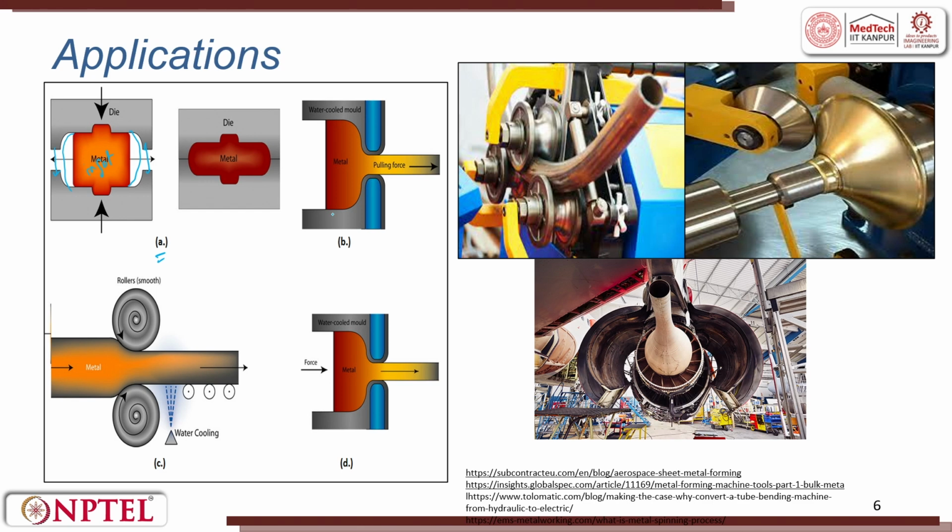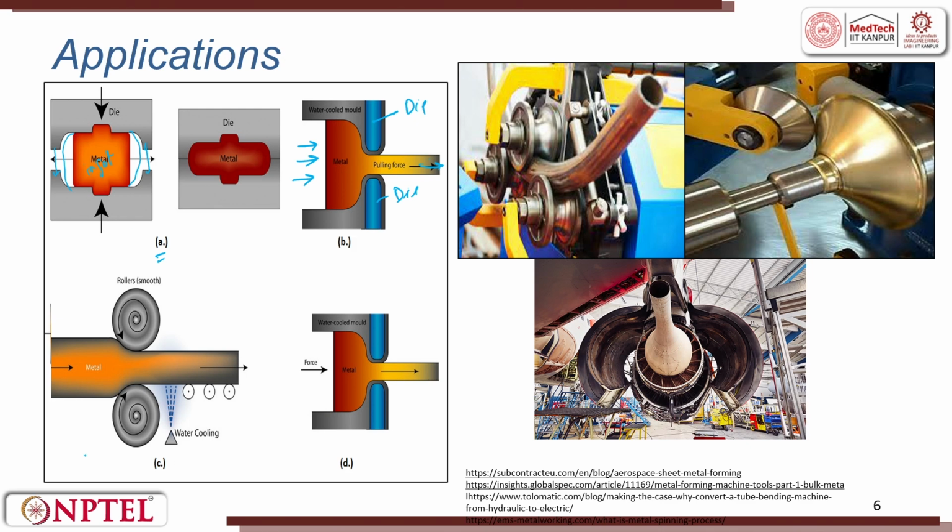The next one is the extrusion process, wherein we have material there and a die, and the die gives the shape of the output. So, we try to pull material across the die and get the shape of it. The applications are the frames, the tubes, whatever you have, they are made out of this extrusion process. You can pull here and also parallelly push it here. So, these are all extrusion processes.